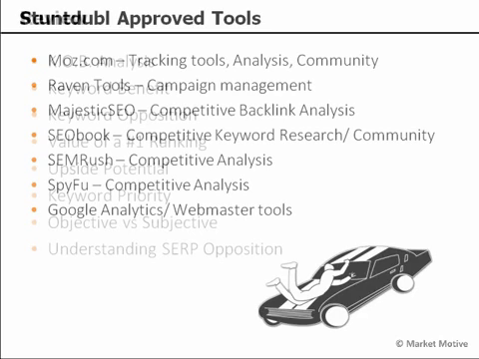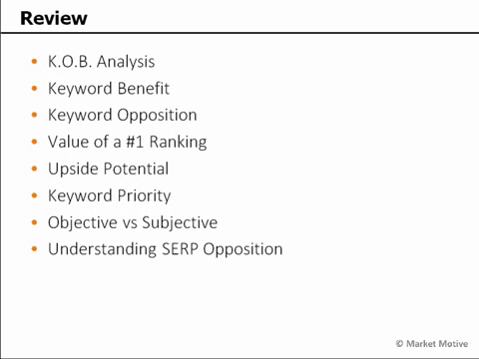I'll do a live demo in the next video. But we've covered what KOB analysis is, why it's important, keyword benefit, keyword opposition, the value of a number 1 ranking, assessing upside potential for sites with existing rankings, and developing some keyword prioritization strategy from this KOB analysis. We've looked at why objective data is more important than subjective data in creating opposition scoring and understanding SERP opposition.